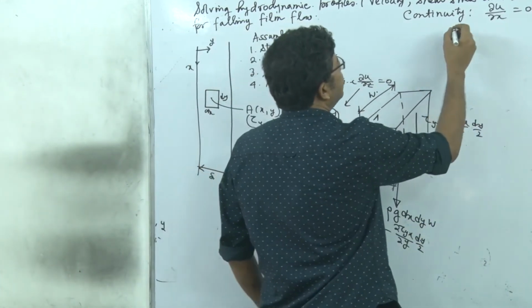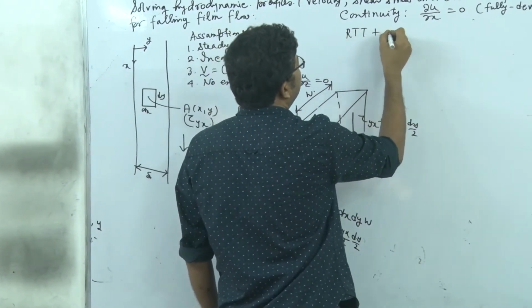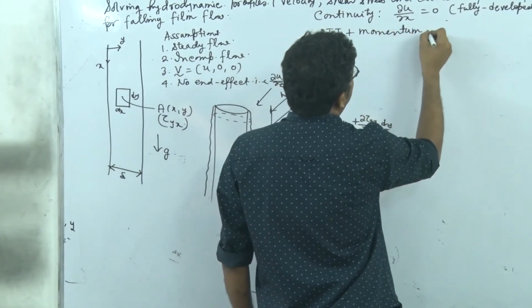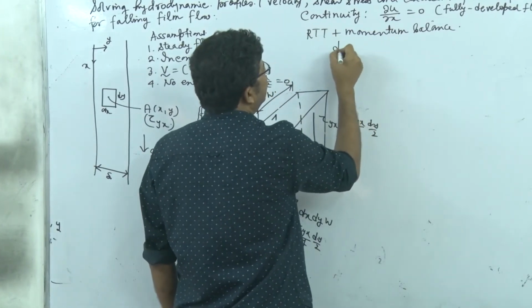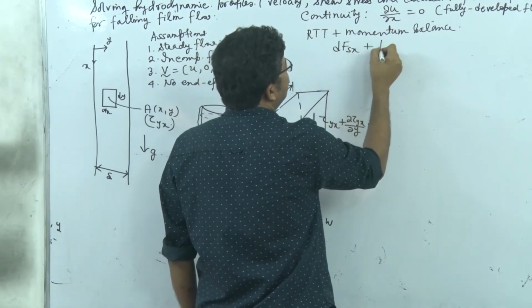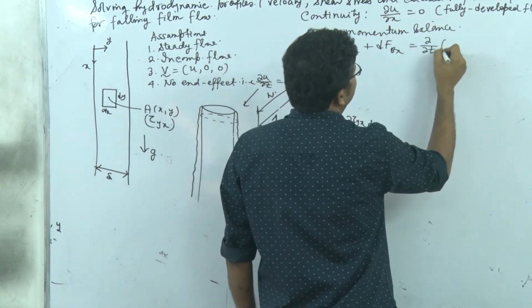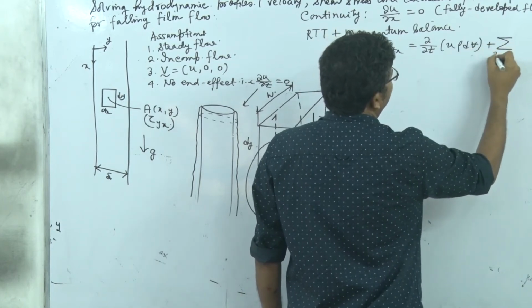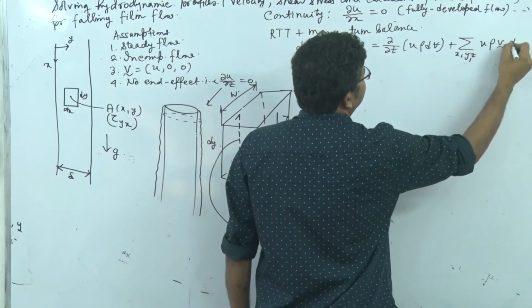So next is the same Reynolds transport theorem plus momentum balance, which is dF_sx plus dF_bx is equal to del del t of the integral of u rho dV plus the sum over xyz of u rho V dot dA.